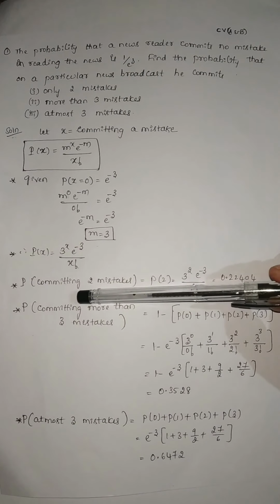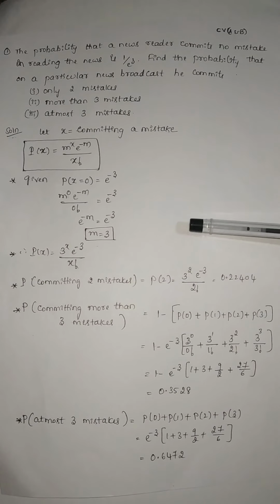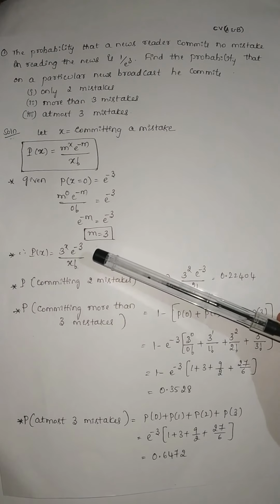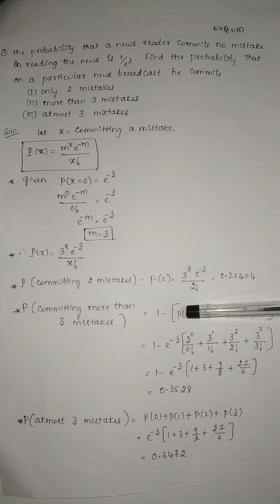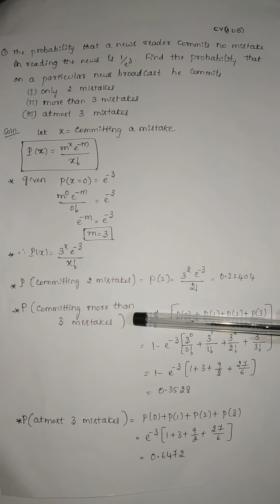So the probability of committing more than 3 mistakes equals 1 minus [P(0) plus P(1) plus P(2) plus P(3)]. More than 3 is the success, so up to 3, that is 0, 1, 2, 3, is taken as the failure, starting from 0. In the formula of P(x), you just put x equal to 0, 1, 2, 3 to get this line. After simplification you get 0.3528 as the probability of committing more than 3 mistakes.